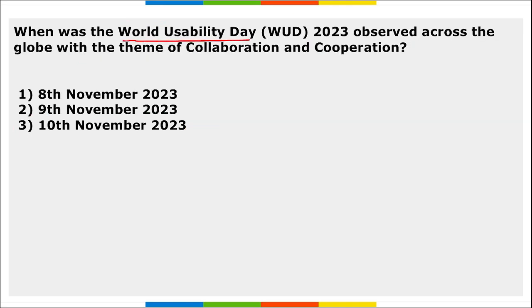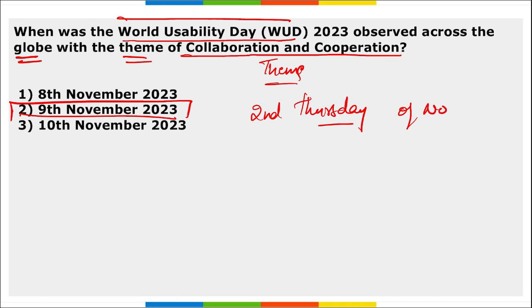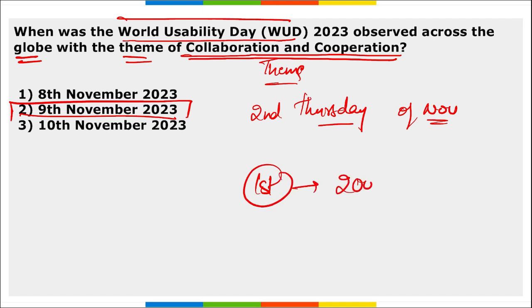Next, when was World Usability Day observed across the globe with the theme collaboration and cooperation? This is the theme here. When was the World Usability Day observed? So 9th of November 2023 we observe World Usability Day and generally this is observed on the second Thursday of November month to promote the principles of usability, accessibility and user experience in design, and there is a theme that is collaboration and cooperation. First ever World Usability Day was observed in 2005.